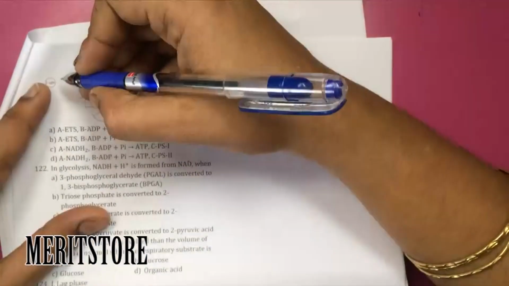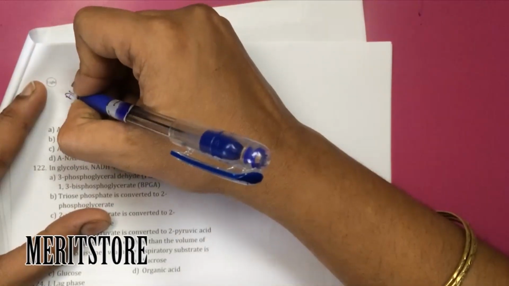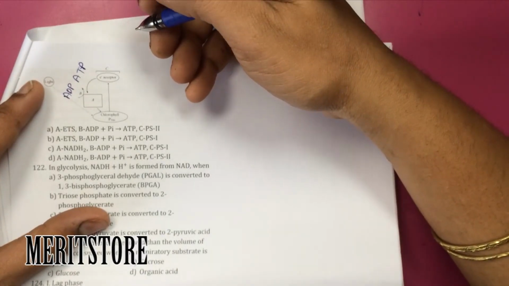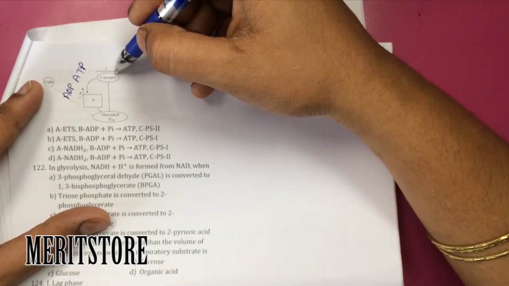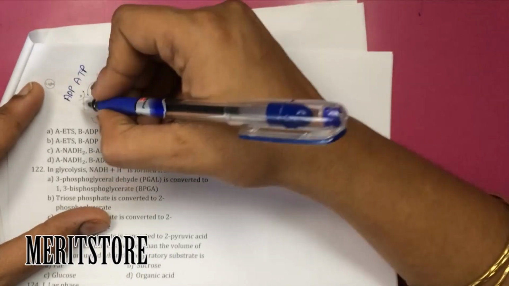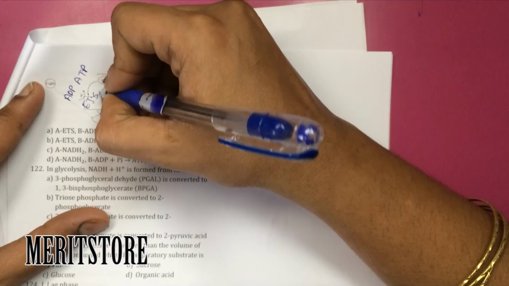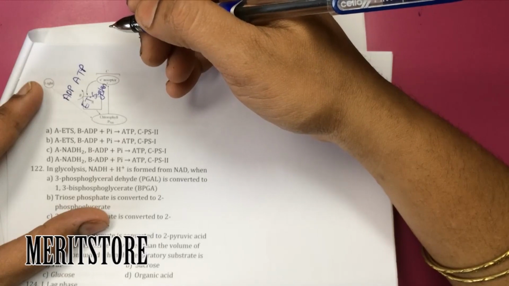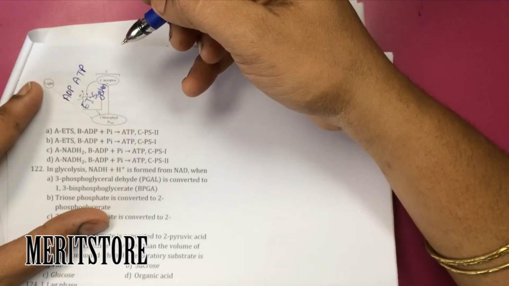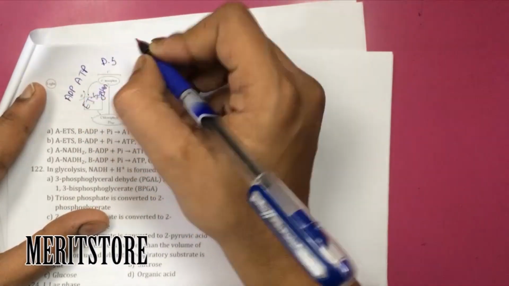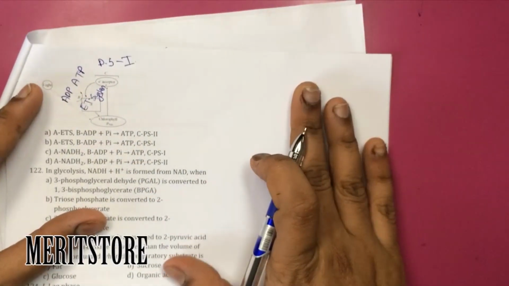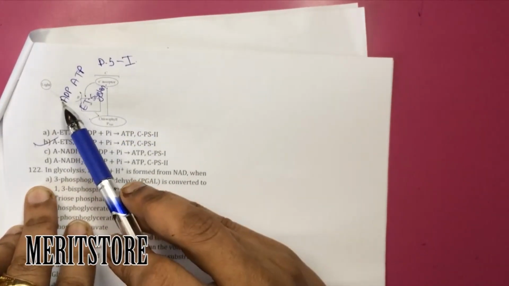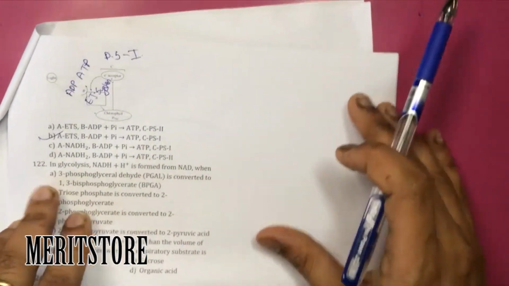So here, in the presence of light, the ADP is converted into ATP. Then the electron acceptor is transported by the electron transport system, and here this is only PS1. So the correct option is B. A is electron transport system, B is ADP and C is PS1.